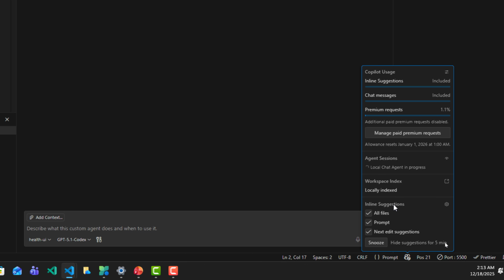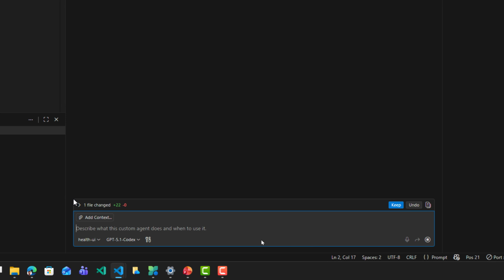We can see the inline suggestion for the files and the prompts, and we can even snooze GitHub Copilot to stop giving suggestions in our Visual Studio Code editor. For example, I remember sometimes I worked on an existing project, an older project for a client, and I didn't really know what I had to do. So I didn't want Copilot to give me suggestions, so I clicked right here to snooze Copilot for a couple of minutes.